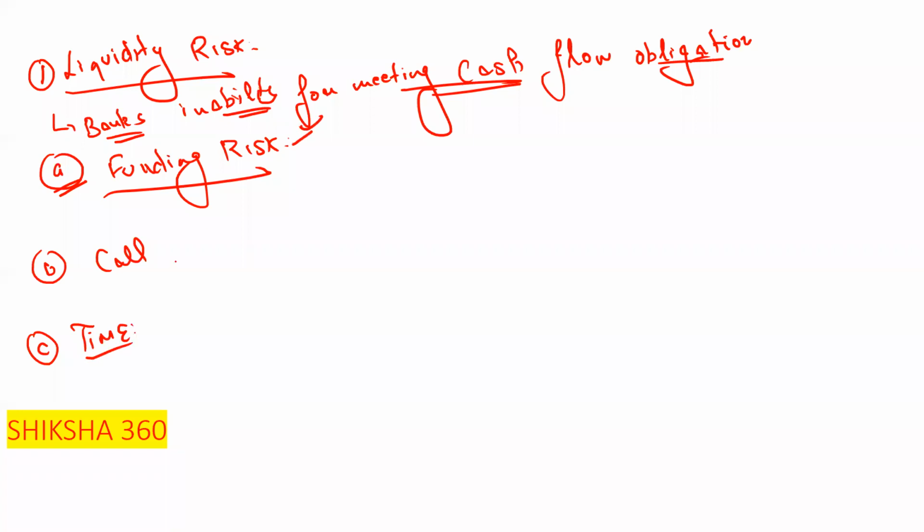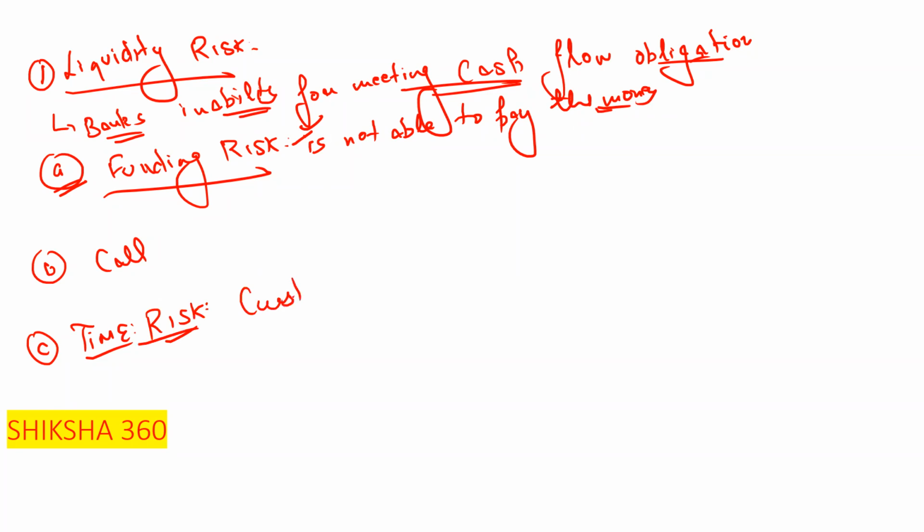Funding risk is when the bank is not able to pay the money. And the second one is time risk, when the customer is not paying the money. I will tell you the example so that it is more clear. First one is the funding risk, when the bank is not able to pay the money. Third one is the time risk, when the customer is not able to pay the money.